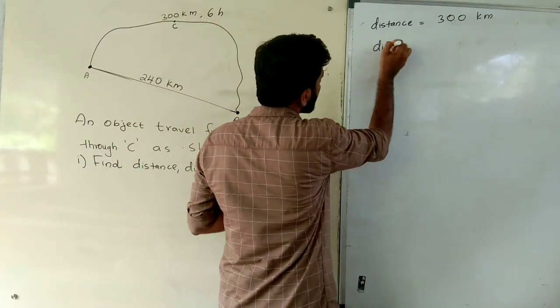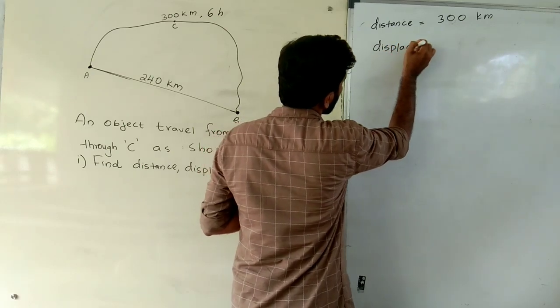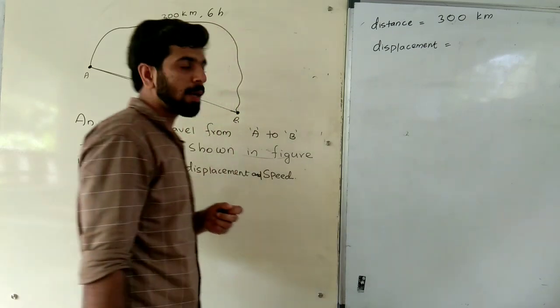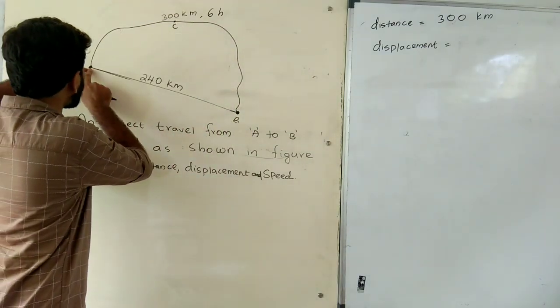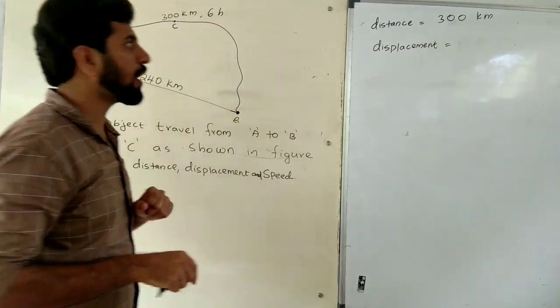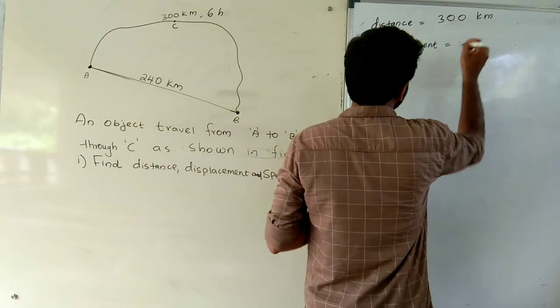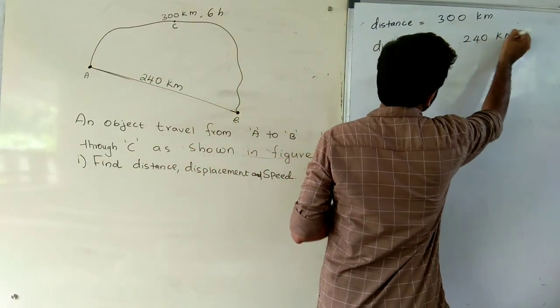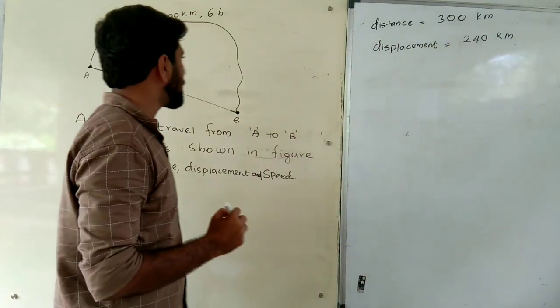Second one, displacement. Displacement is the shortest distance from initial point to final point, or it is the straight length from initial point to final point. Therefore displacement is equal to 240 kilometer.